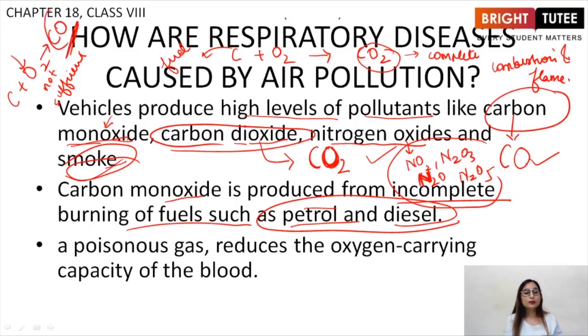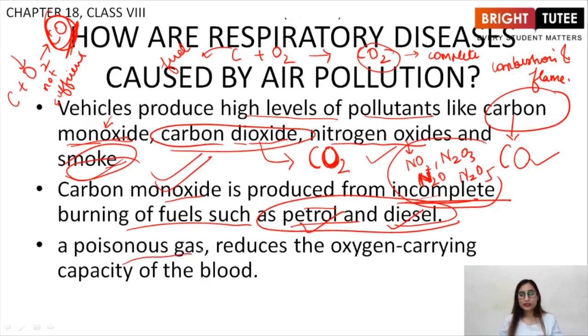And this is very, very dangerous. If there is not an ample supply of oxygen gas, then incomplete combustion of carbon takes place, resulting in the formation of carbon monoxide, right? So, incomplete burning of fuels such as petrol and diesel leads to the production of carbon monoxide.